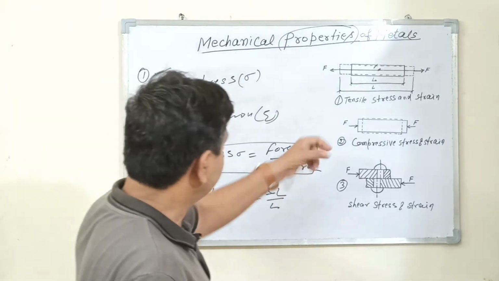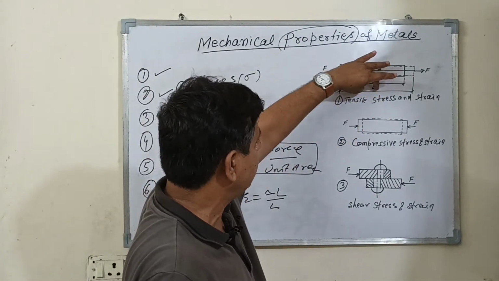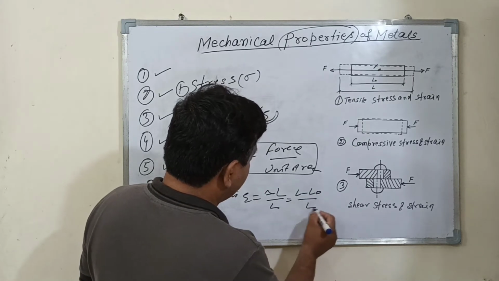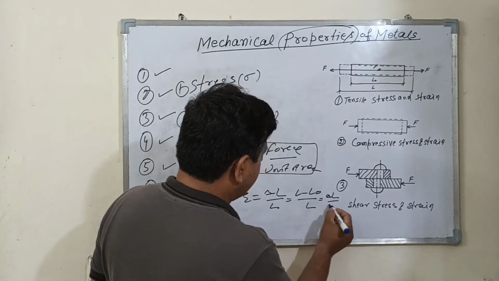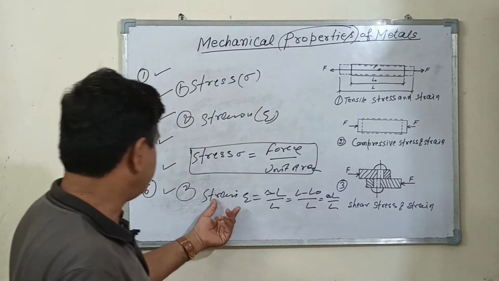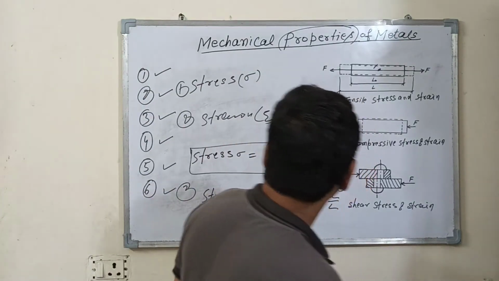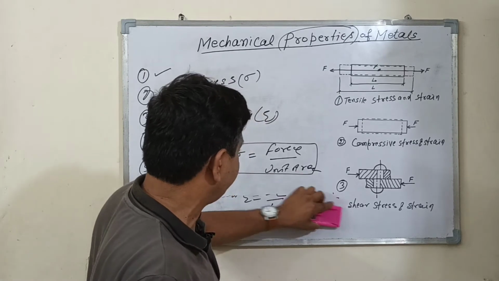Change in length, you can see this figure. This is the original length, this is the final length. The final length L minus original length, divided by the original length. So this is the changing length, delta L. Changing length divided by this length is the strain. This is the strain form. The stress is classified in 3 ways.